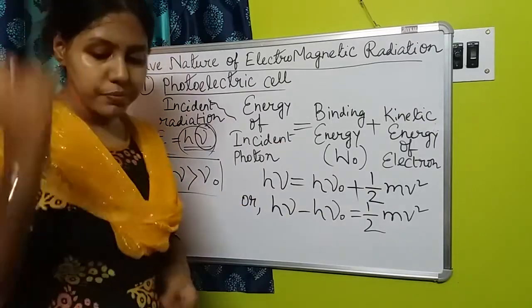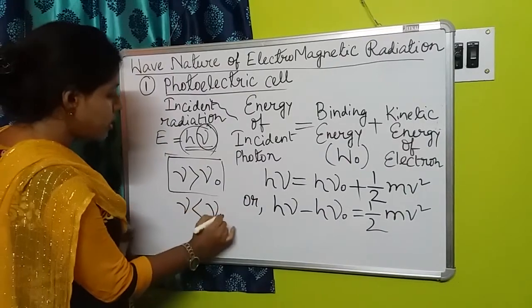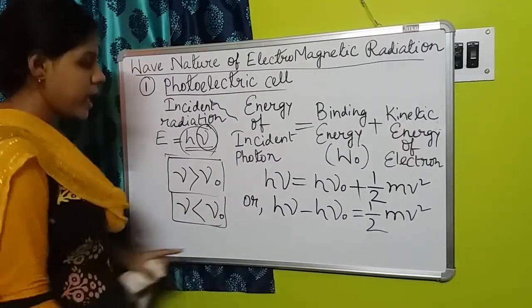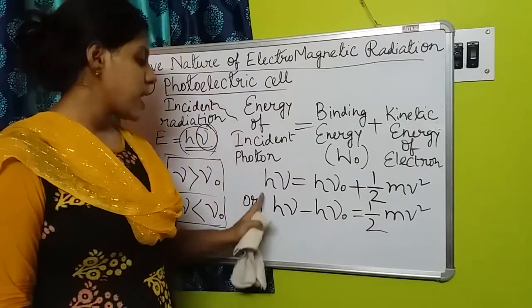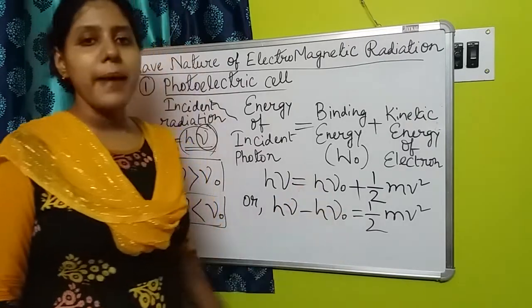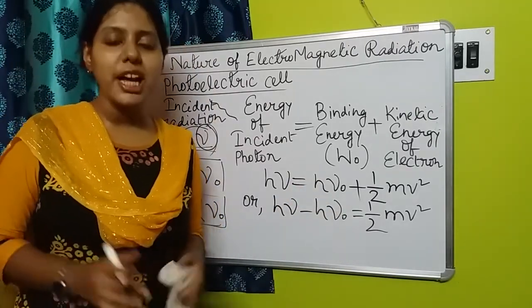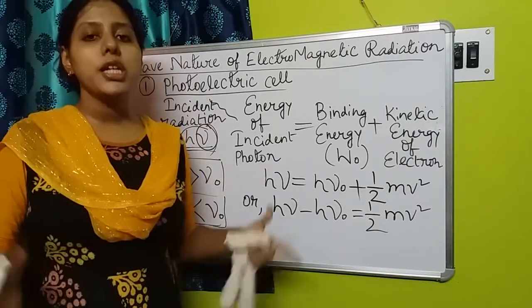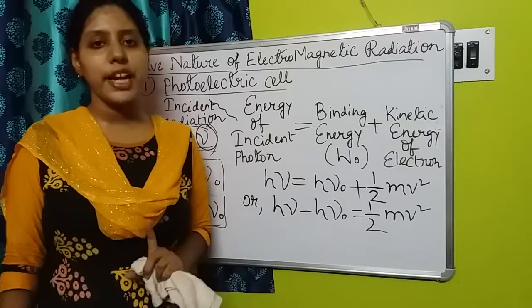Clear? And now what happens if nu is less than nu 0? If nu is less than nu 0, that means the energy of the incident photon will be less than the binding energy. That means though we are supplying the energy, it would not be successful in breaking the bond between the nucleus and the electron.